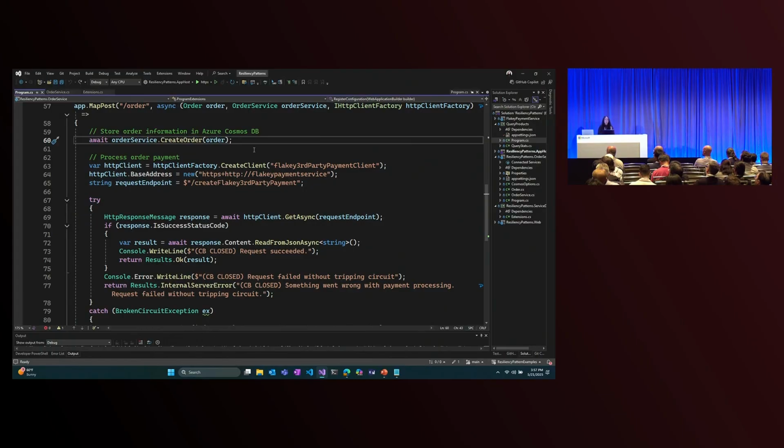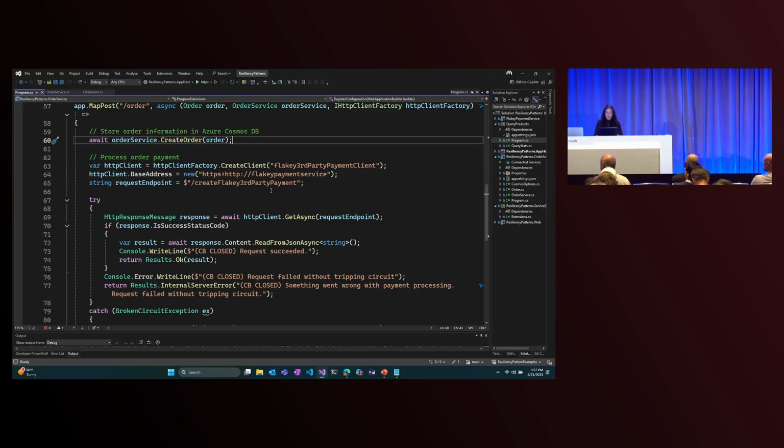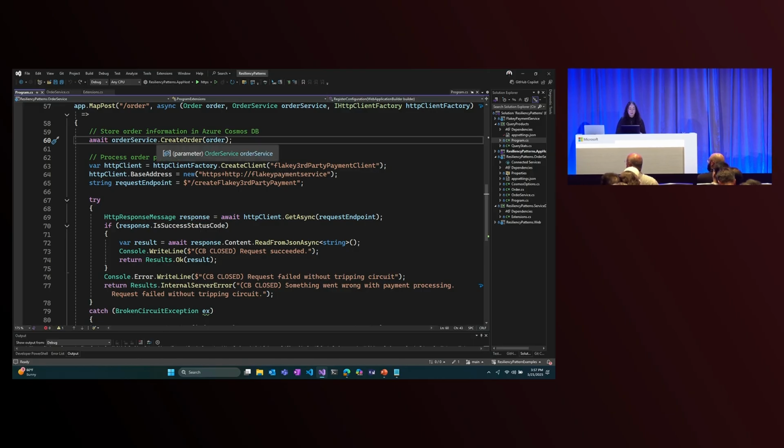So I have a .NET Aspire application here, which is going to help me make calls with my order service and connect to a simple web front end that I've configured. .NET Aspire is a cloud-ready stack for building observable and scalable cloud services. I'm using a simple web API here for my order service, and I take in an order. The first thing I want to do is call Cosmos DB and actually store this order in Cosmos.